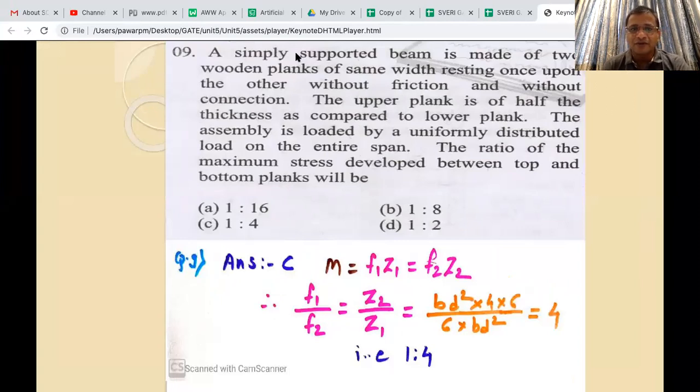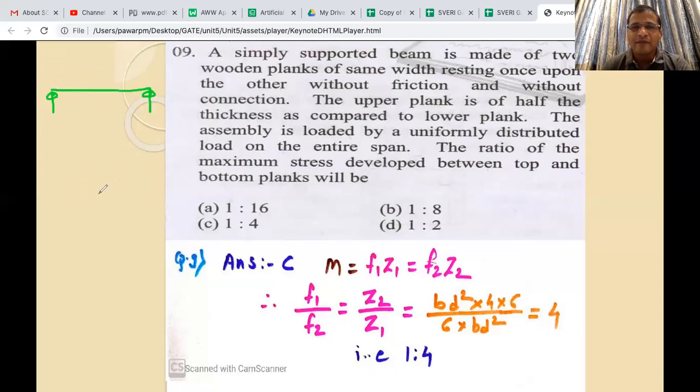Okay, let's go to the next. A simply supported beam is made up of two wooden planks of same width resting one upon the other without friction and without connection. So this is what I got confused earlier. Now what is said here, a simply supported beam, okay, let us understand.